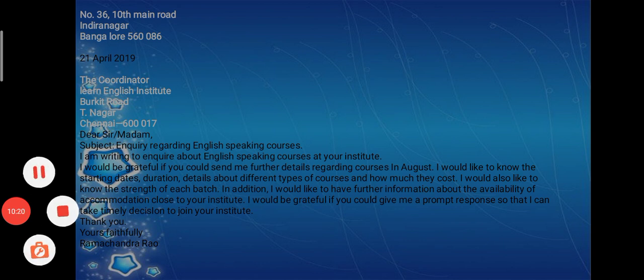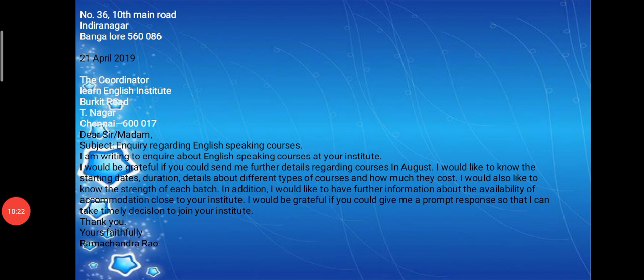In addition, I would like to have further information about the availability of accommodation close to your institute. I would be grateful to you if you could give me a prompt response so that I can take a timely decision to join your institute. Okay, you see how many things he is going to ask in this letter. You need to keep all this in mind, not just write one line and leave the body of the letter.